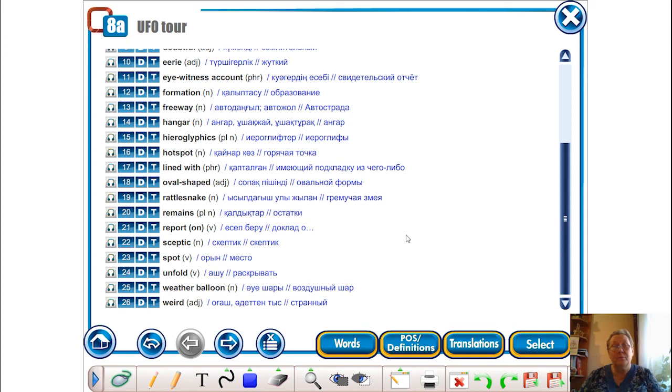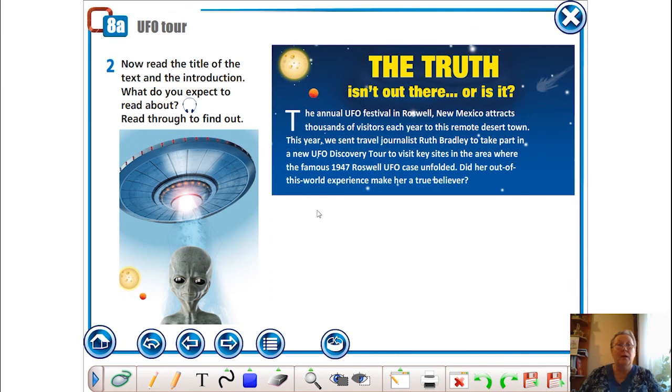So, when you have time, please come back to this list of words and again practice the pronunciation and write all these words into your vocabularies. So now read the title of the text and the introduction. What do you expect to read about? Let's look at the introduction. The truth isn't out there, or is it?